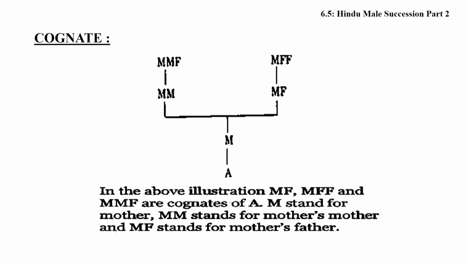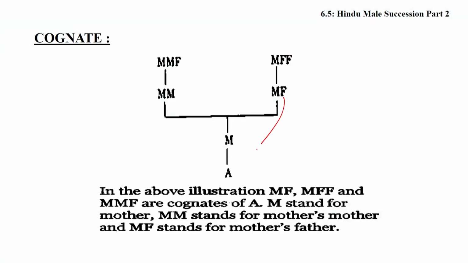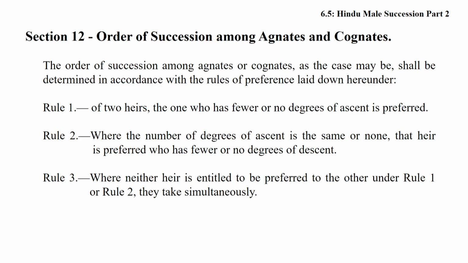Now, cognates. If two persons are not wholly connected through males, then they are considered cognates. For example, mother's father is a cognate because the connecting sex is female. Mother's father's father is also a cognate because the connecting sex is female.